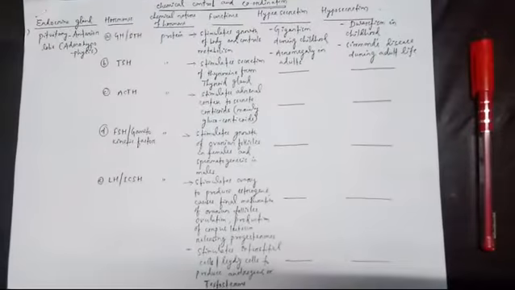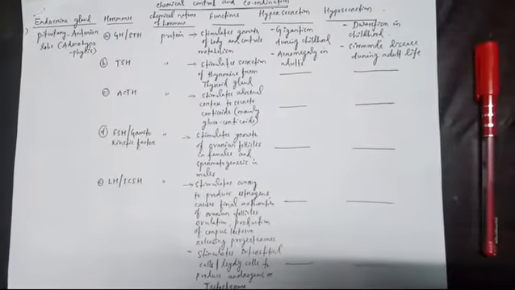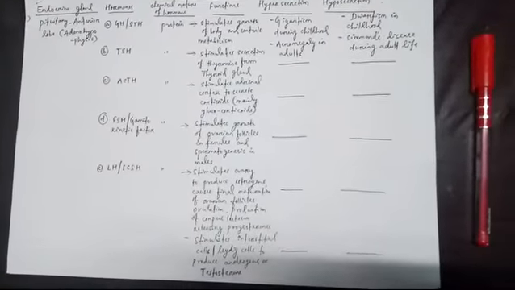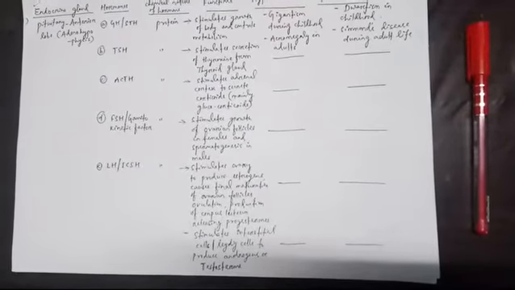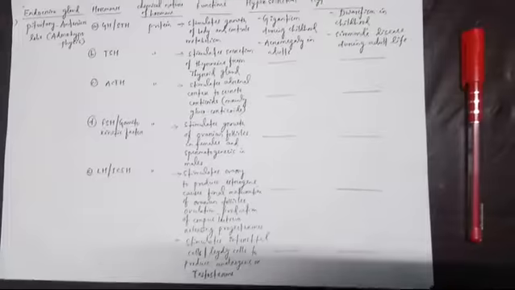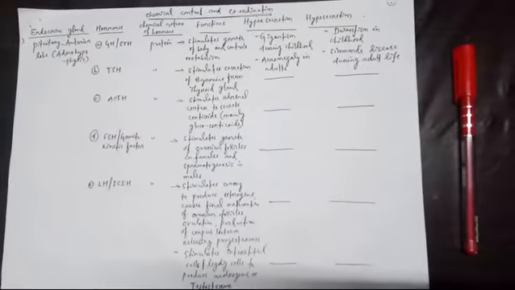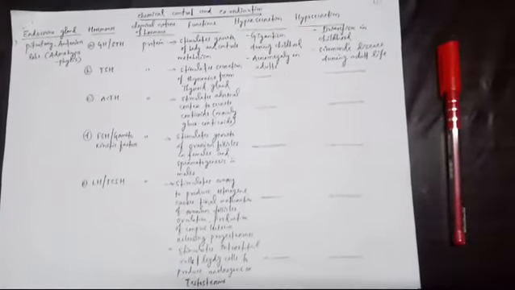See, the first one, GH or STH, has hypersecretion or hyposecretion disorders. The rest of these 4, TSH, ACTH, FSH and LH, don't have any side effects or disorders with hyper or hyposecretion. Then next come to the 6th hormone of the anterior pituitary.